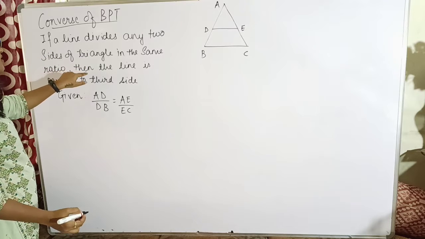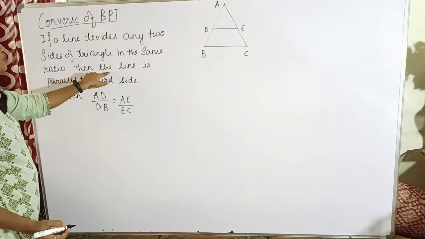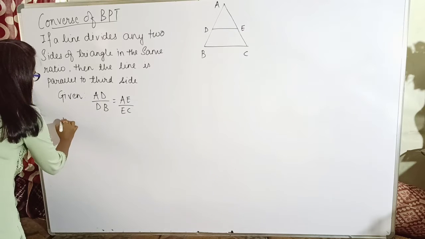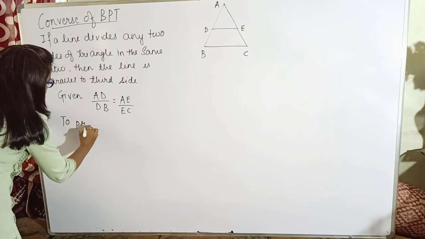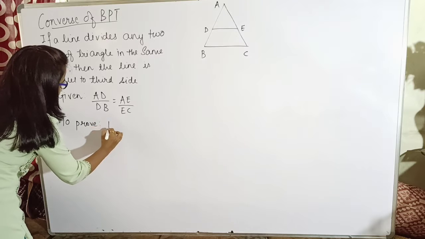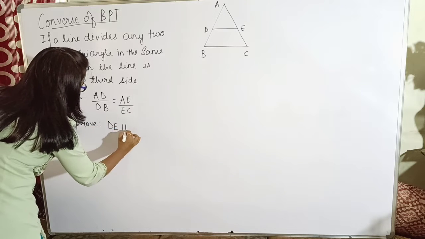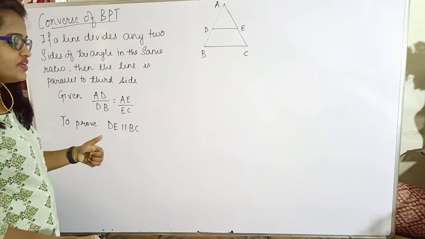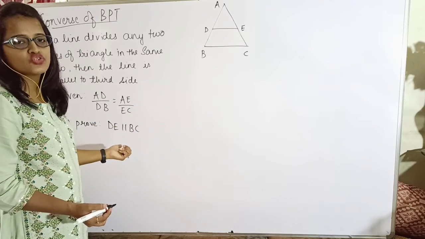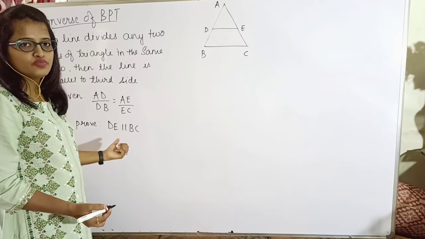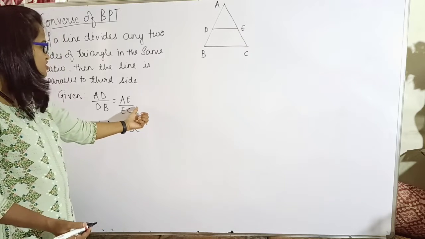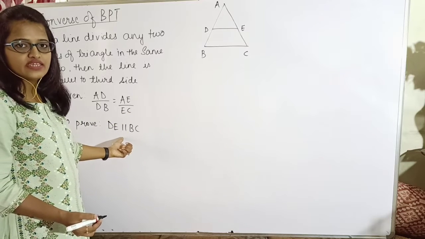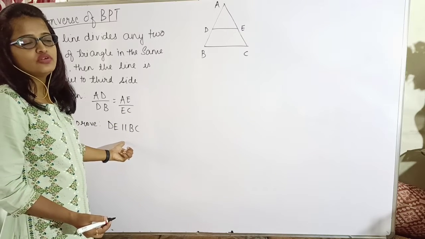Then you have to prove that the line is parallel to the third side. So what is to be proved? To be proved: DE is parallel to BC. Whenever you write the converse of any theorem, whatever was given in the previous theorem becomes your to be proved, and whatever was to be proved becomes your given. See, this was the to be proved in our basic proportionality theorem, and this was our given. Now this will become your to be proved.